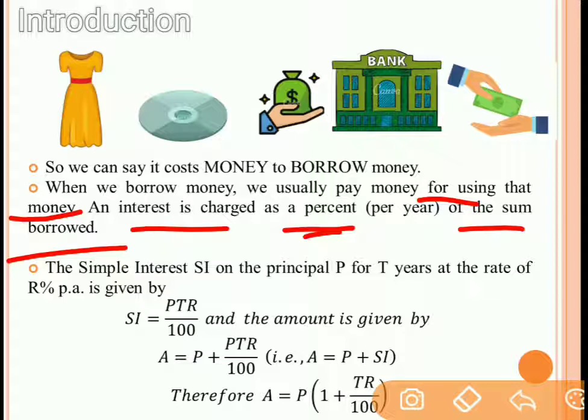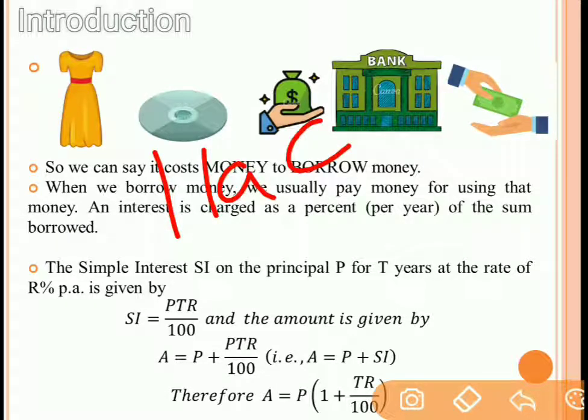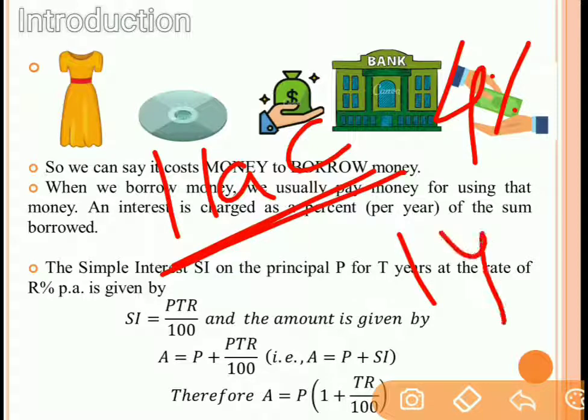Now let's say that simple interest for a principal of P for T years at a rate of R percentage is given as PTR by 100. For example, you have borrowed 1 lakh rupees from a bank at simple interest. Now the bank is charging 4% per annum to you. Now you have decided to pay back this 1 lakh rupees in 1 year.